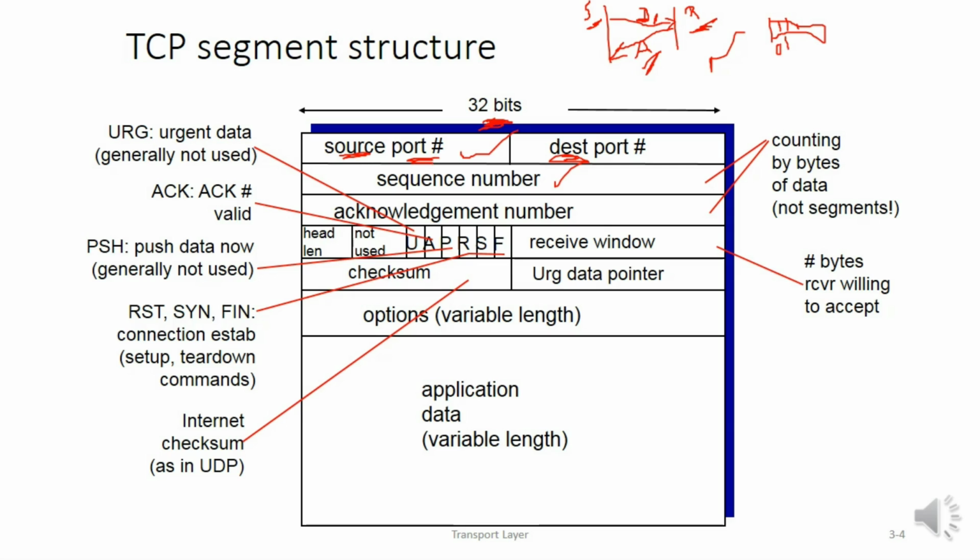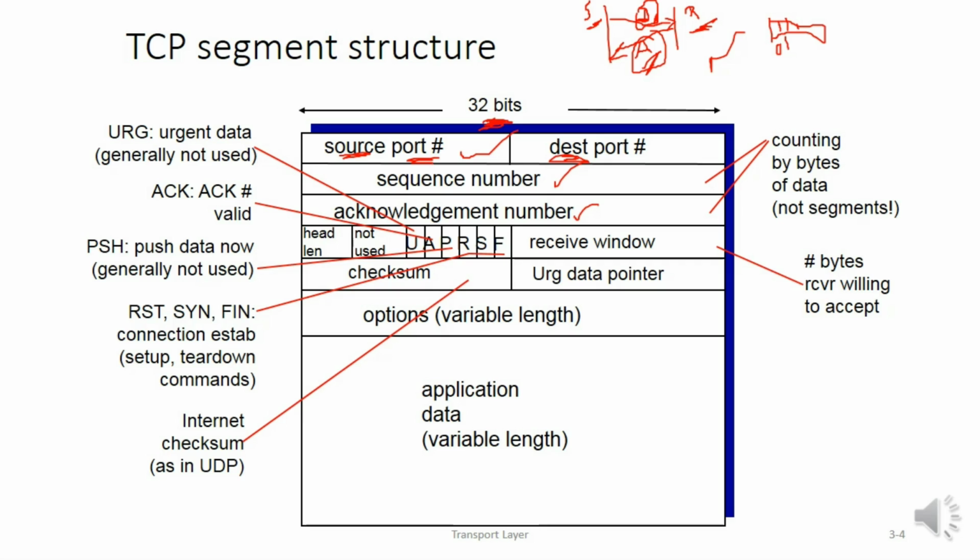So every byte that is transmitted from sender to receiver will have a sequence number, which is 32 bits. And the next one we have is the acknowledgement number. We cannot have the acknowledgement number for the data transmitted from sender to receiver. Instead, we will have the acknowledgement number for the receiver sending the acknowledgement back to the sender. Like how we had a sequence number for the data, we similarly have the acknowledgement number for the acknowledgement segment.